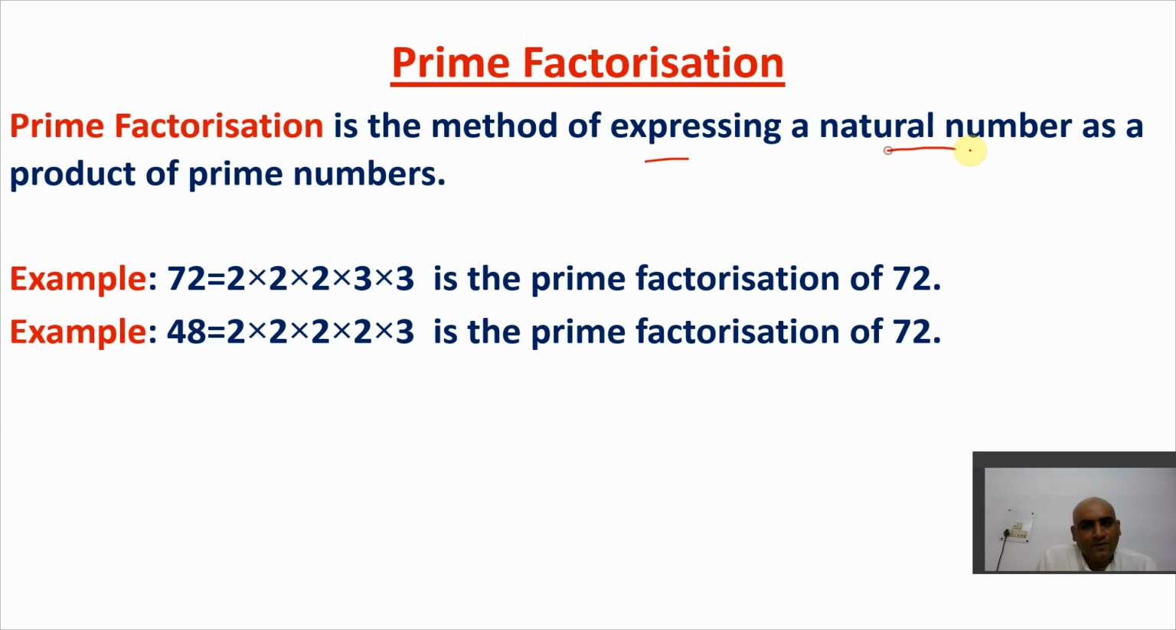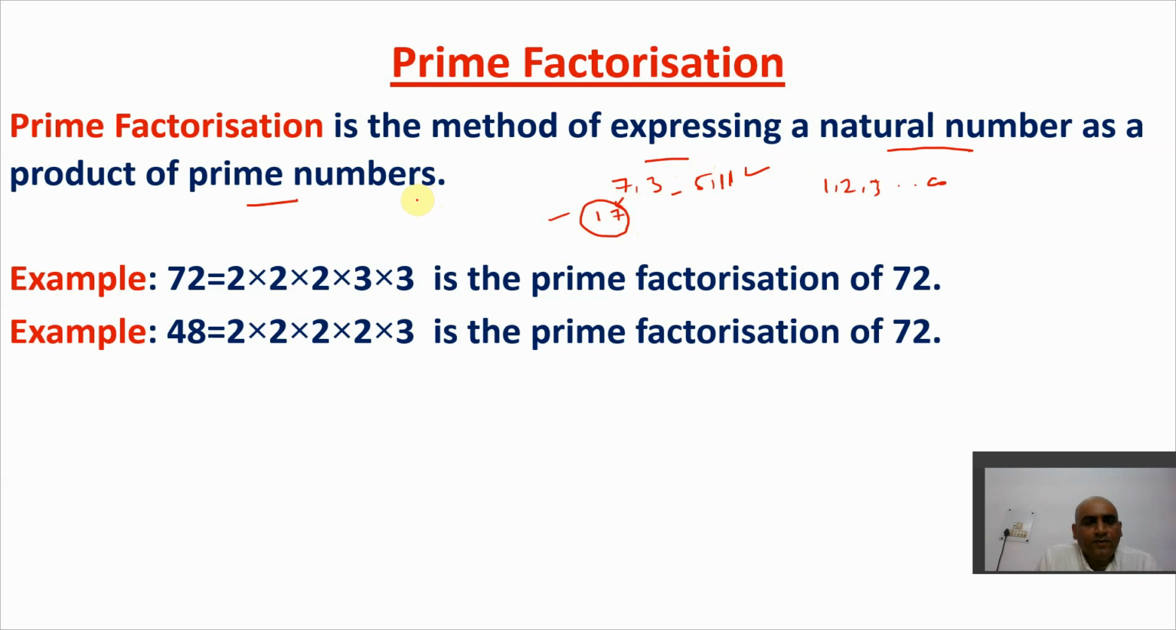First of all, you should know what a natural number is and what a prime number is. We have already learned this in previous classes. Natural numbers are all the counting numbers, 1, 2, 3, up to infinity. Prime numbers are numbers which have only 1 and itself as factors, let's say 7 or 3. 7 is divisible by 1 and itself, and no other factor. In the same way 3, 5, 11 are all prime numbers.